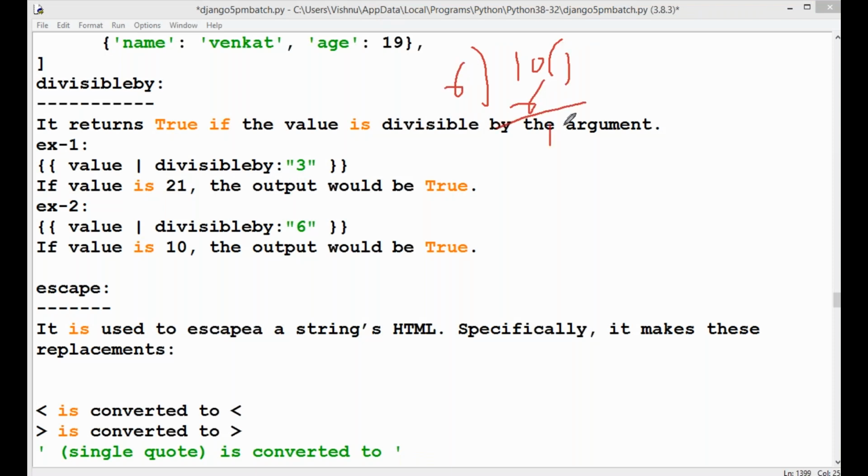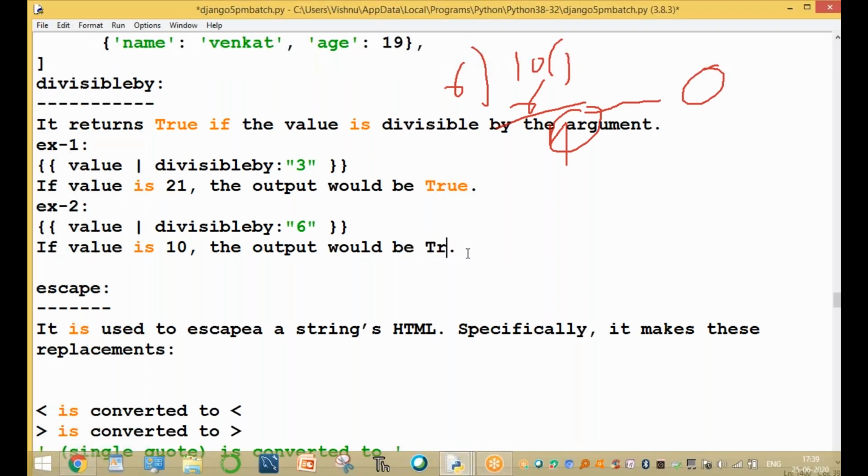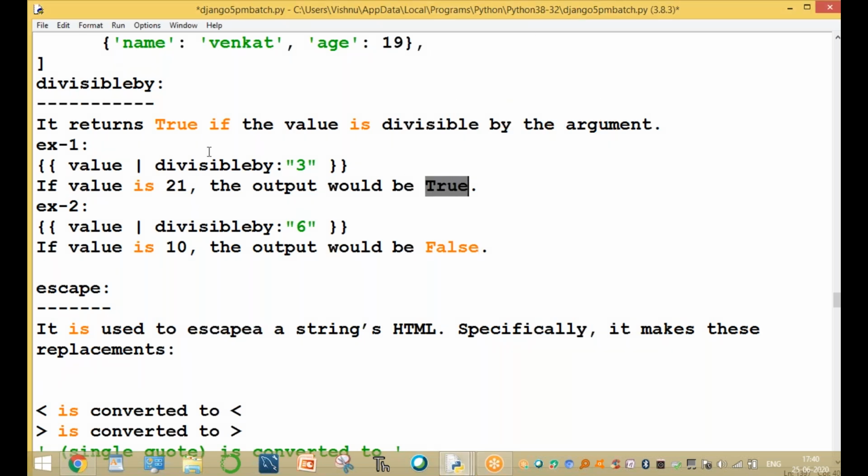6 1 is 6. The remainder value is equal to 4. If the remainder value is equal to 0, it is divisible. So that's why here the output is false. Clear or not? Okay.